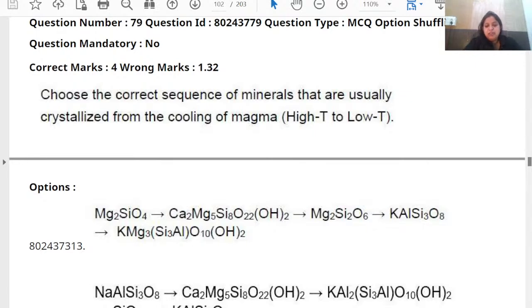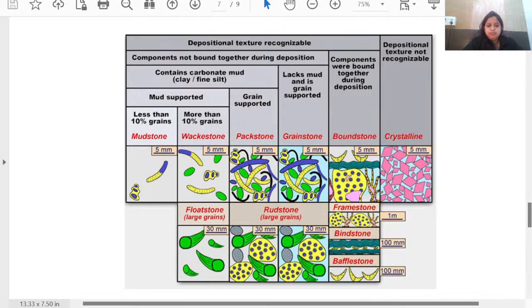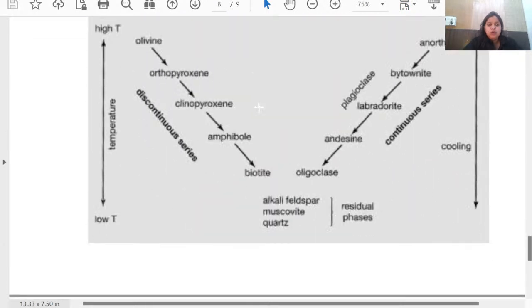In Bowen's reaction series, we know that when the cooling of magma happens, the first mineral to crystallize is olivine. Then from there, clinopyroxene forms. Olivine, orthopyroxene, clinopyroxene, amphibole, biotite, and alkali feldspar.